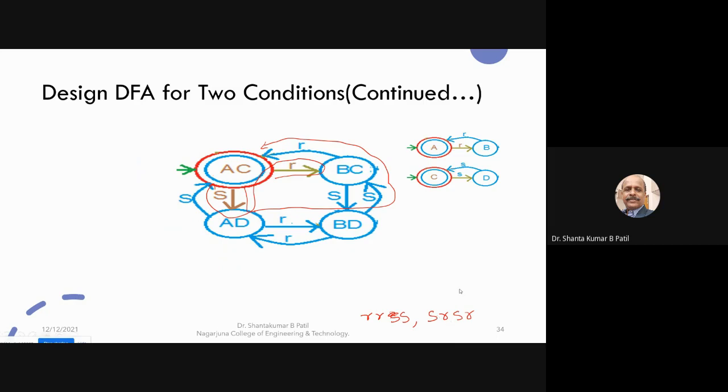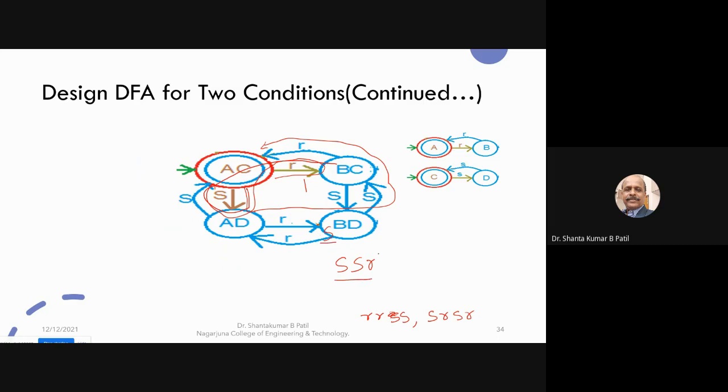For example, you can take S, S, R. It should not be accepted. This is S, S, R, so it is going to reach B, C. So the string SSR is not accepted by the designed DFA.